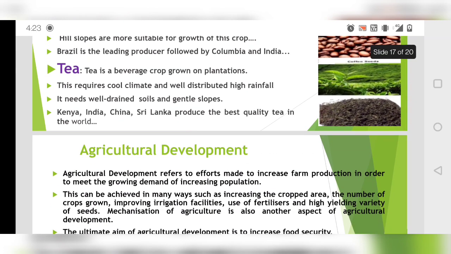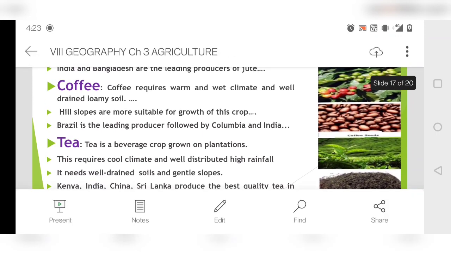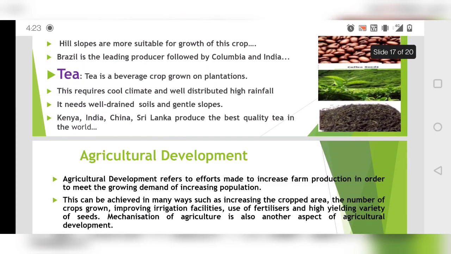Then we have tea. Tea is a beverage crop, and it is grown in plantations again. Beverage means something which we serve to the guest, and this is sweet. So tea, this hot drink, you can say. So tea and coffee both are beverage crops. Okay, this requires cool climate and well distributed high rainfall.